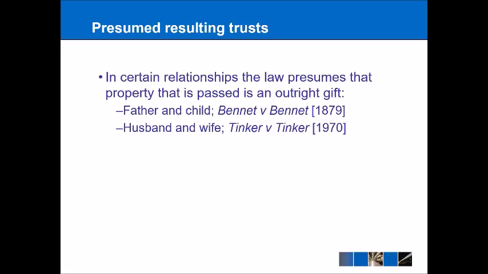And this is possibly a bit more common nowadays, especially with things like a joint bank account between a husband and wife, which will be a presumed resulting trust. And it's almost based on the idea of a joint tenancy. And so you have principles of survivorship. So if a husband and wife had a joint bank account and then the husband died, well, the joint bank account would then go into the property of the wife. It would result back to her.